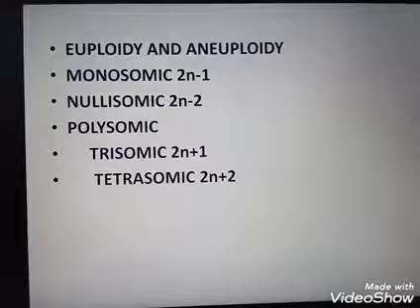The normal diploid condition means 2n, and haploid means n. Here we can have a triploid or tetraploid condition. Triploid means 3n and tetraploid means 4n. Pentaploid and hexaploid conditions are not seen in animals; they are very rare in animals and occur more commonly in plants.